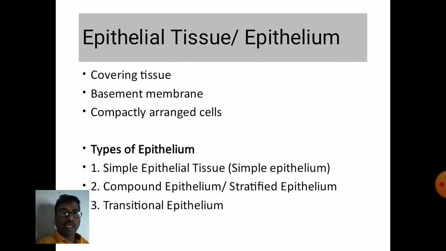Epithelial tissue or epithelium is present on the covering surfaces, so it is covering tissue. It is arranged on basement membrane. The cells in this tissue are compactly arranged on basement membrane, which means there is less intercellular space. Epithelial tissue is further classified into three types. First is simple epithelium. Second type is compound epithelium or stratified epithelium, and third type is transitional epithelium.